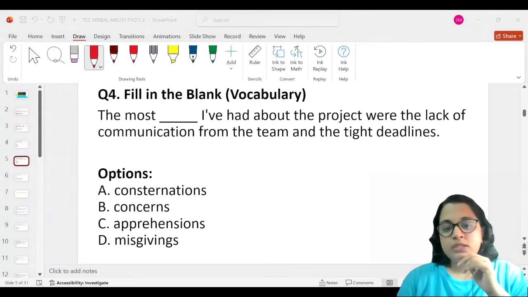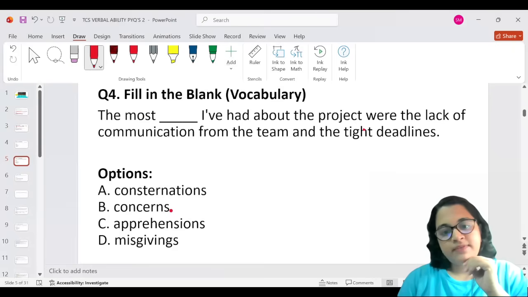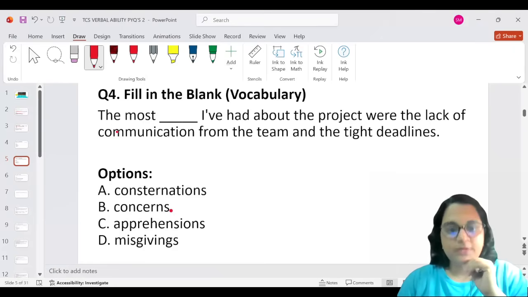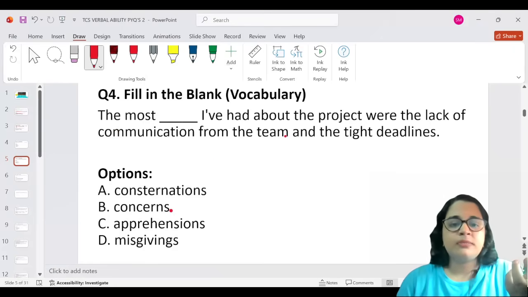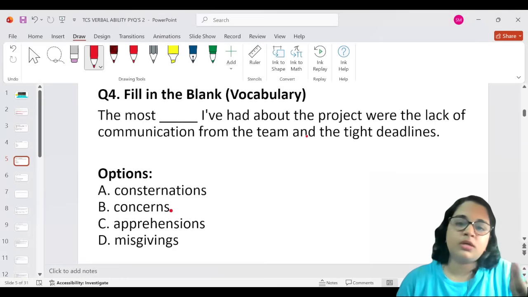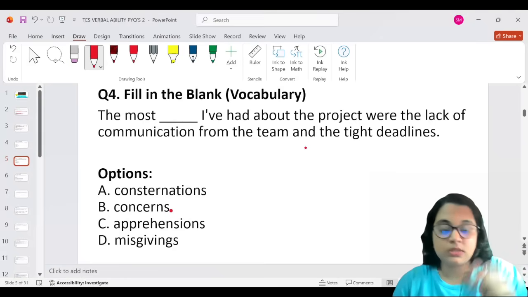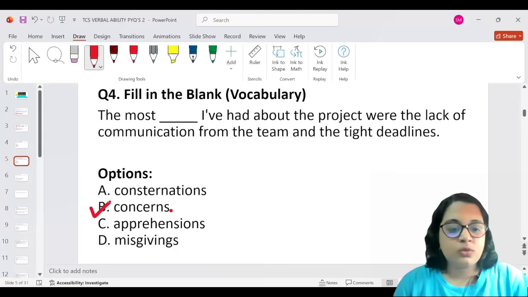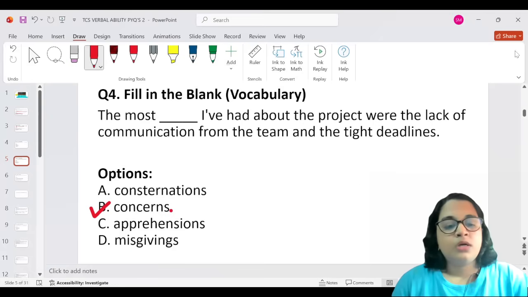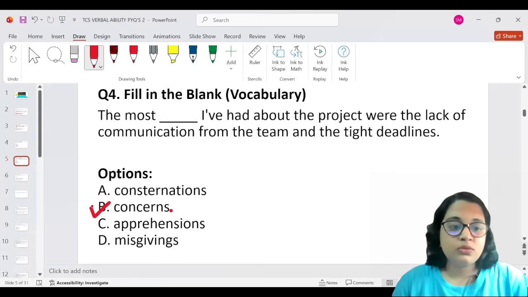All right. So, the most concerns I've had about the project were the lack of communication from the team and the tight deadlines. Okay, so you will be concerned about how you can do the project. No, that's just a concern. It quotes a concern. So the correct answer would be option B. All right. Okay. You can also do elimination method to rule out the wrong answers and also find out. Okay, that will also work.